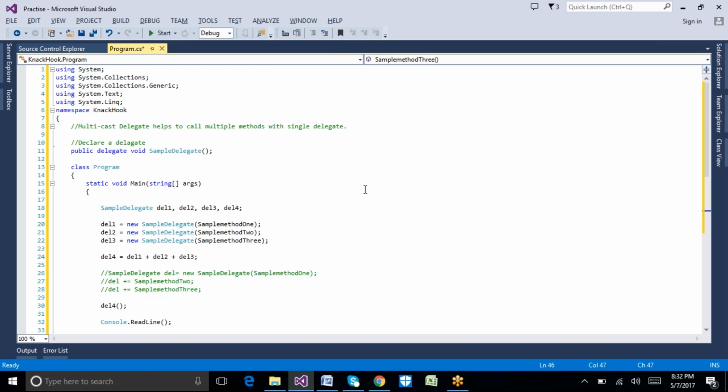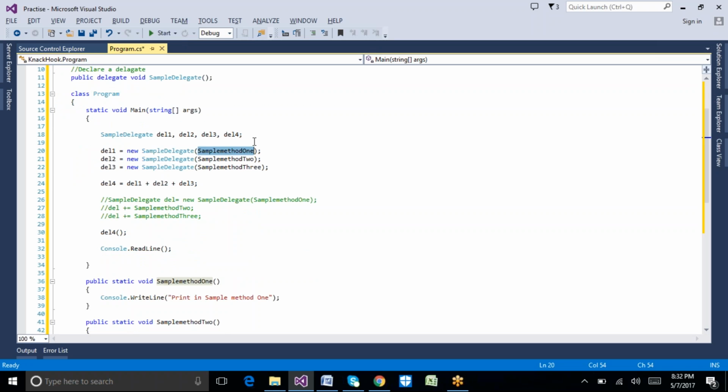Now I am declaring four delegate objects of the sample delegate: delegate 1, delegate 2, delegate 3, and delegate 4. For delegate 1, I am passing sample method 1 as the method name. For delegate 2, I am passing sample method 2.